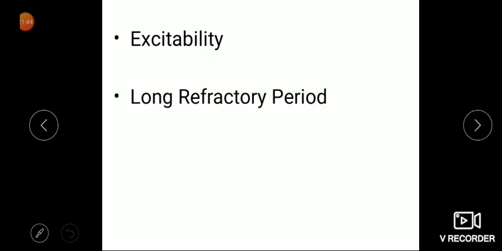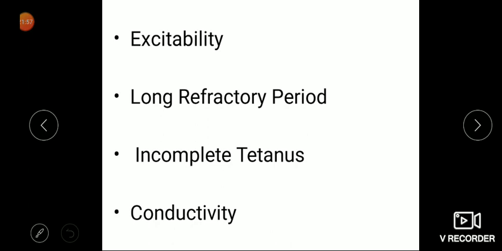So these are the properties. Excitability means ability to generate action potential. So when you are giving stimulation to the cardiac muscle, it will show action potential, that is called as property of excitability. Then long refractory period, it is because of presence of sodium calcium inflow and potassium outflow, and because of this it is showing incomplete tetanus, and there is a conduction of impulse across the cardiac muscle.